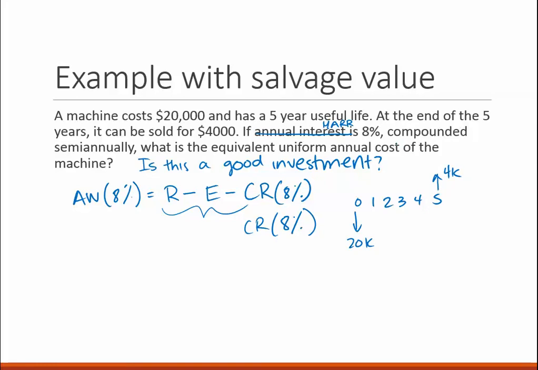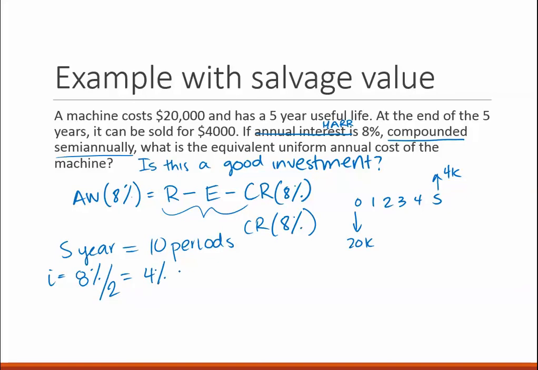However, I want you to notice this: compounded semi-annually. So what does this mean? That in 5 years I have 10 semi-annual periods, and it also means that my I, which is 8%, needs to be divided by 2 so that it's 4% per period.